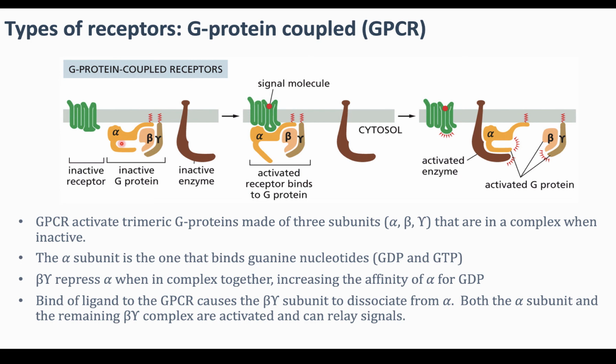Binding of the signal molecule to the G protein coupled receptor causes the alpha subunit to dissociate from beta gamma, and that allows it to release the GDP and bind GTP. So in the inactive state, alpha, beta, gamma, one complex, bind the signal molecule to the G protein coupled receptor. We separate the alpha from the beta gamma, and the alpha is activated. And again, both of these can relay signals.